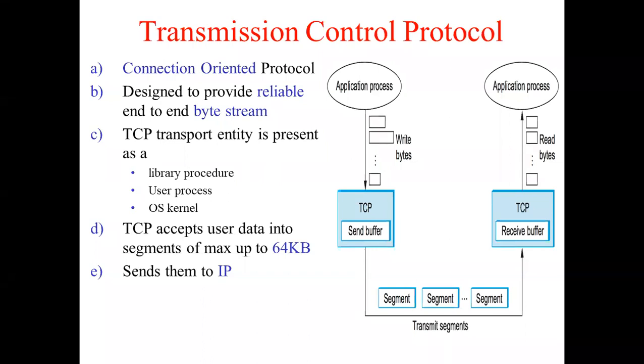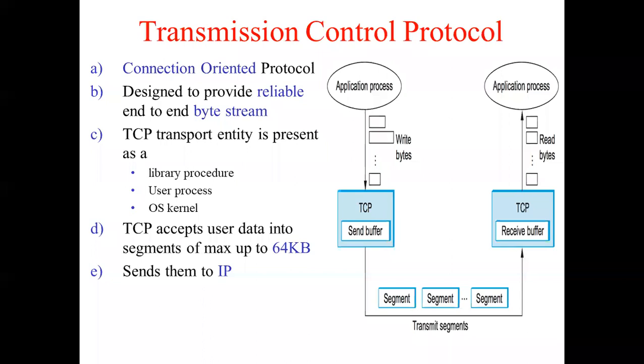Now, usually the TCP protocol works with the help of what we call a transport entity. TCP is a part of the transport protocol or the transport layer. So there is something called the transport entity, which, if you want, you can think of as a library procedure or a subroutine or a built-in procedure. This TCP can be in the form of a user process.